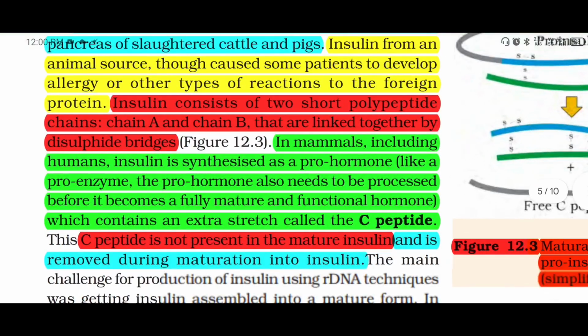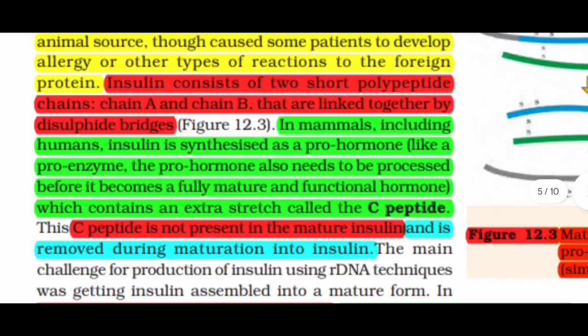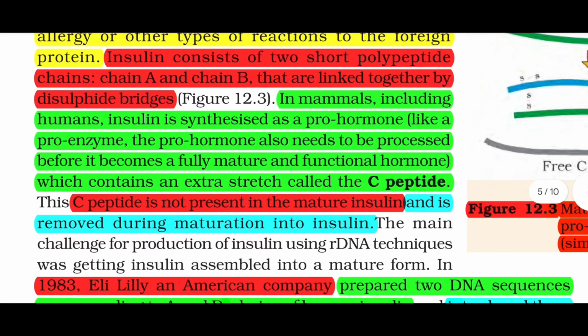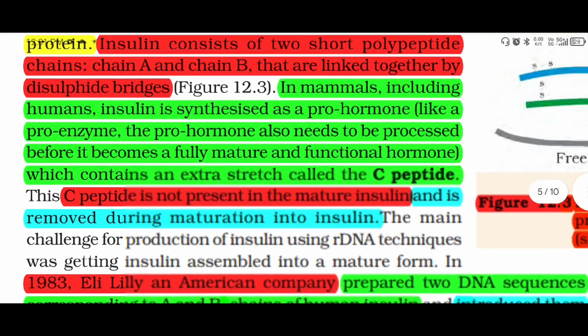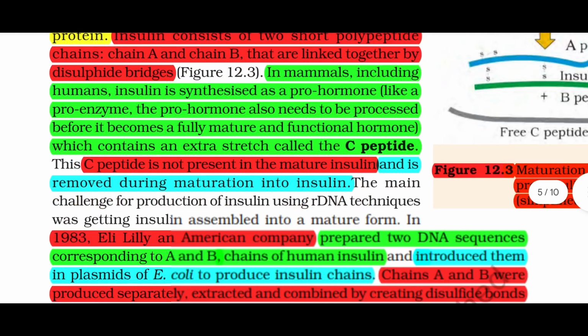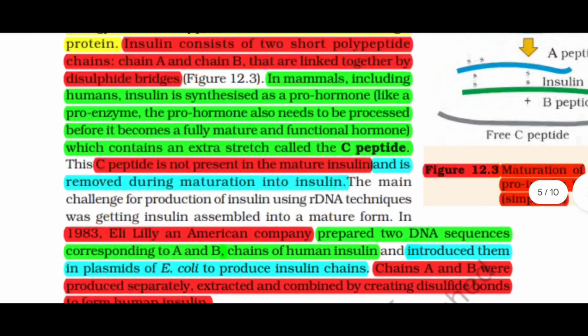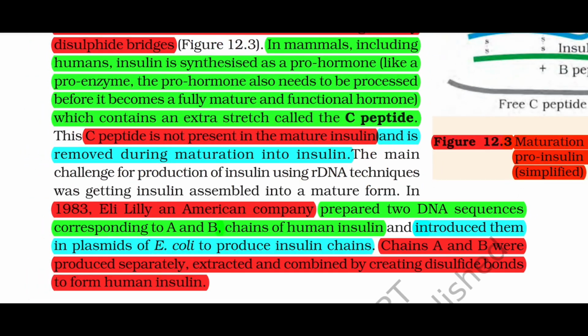In animals, including humans, insulin is synthesized as a prohormone. Like a proenzyme, the prohormone also needs to be processed before it becomes a fully mature and functional hormone, which contains an extra stretch called the C peptide. This C peptide is not present in the mature insulin and is removed during maturation into insulin. The main challenge for production of insulin using rDNA techniques was getting insulin assembled into a mature form.